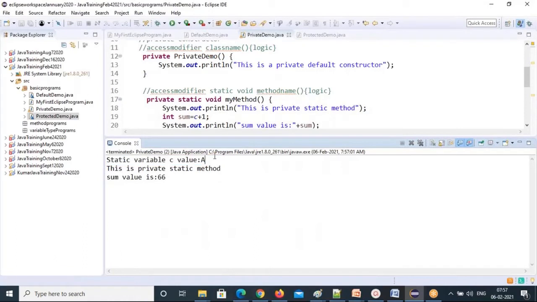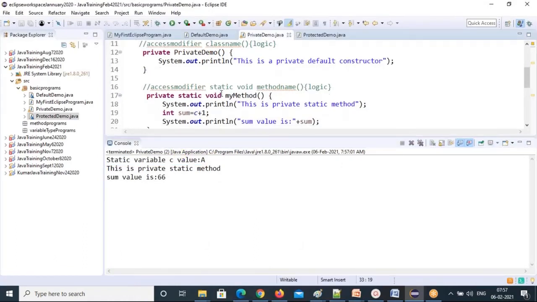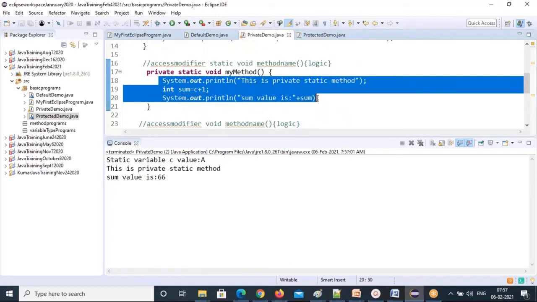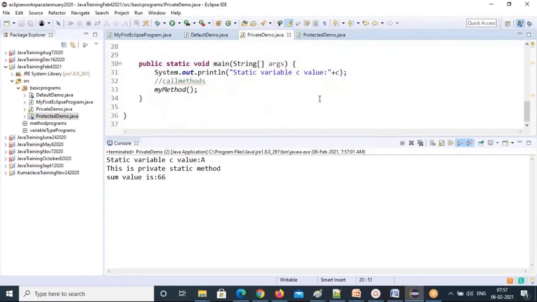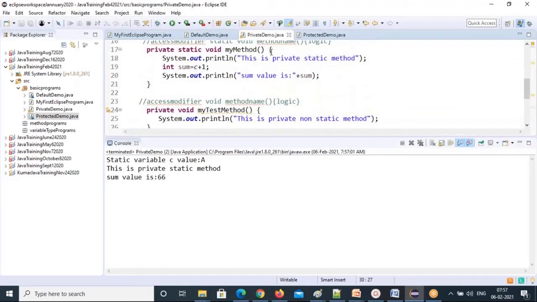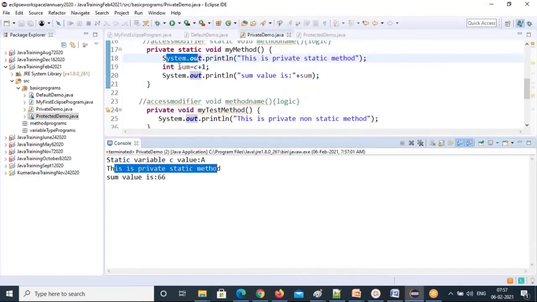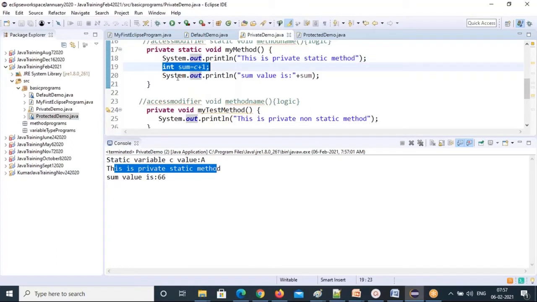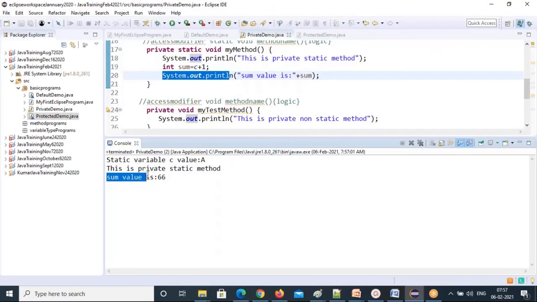This one is a variable value it is printing, but the second portion is coming from this block. So how is it calling? You are calling the method here in the main method. What will happen? It will be invoked by the main method, go to that method block here, and the code will execute line by line. First this private static method is executed, and it internally calculates, and wherever a print statement is, only the print statement values will show here in the console output. If a print statement is not there, it won't show. And 66 is the value. 65 plus 166 is the sum value you're getting.